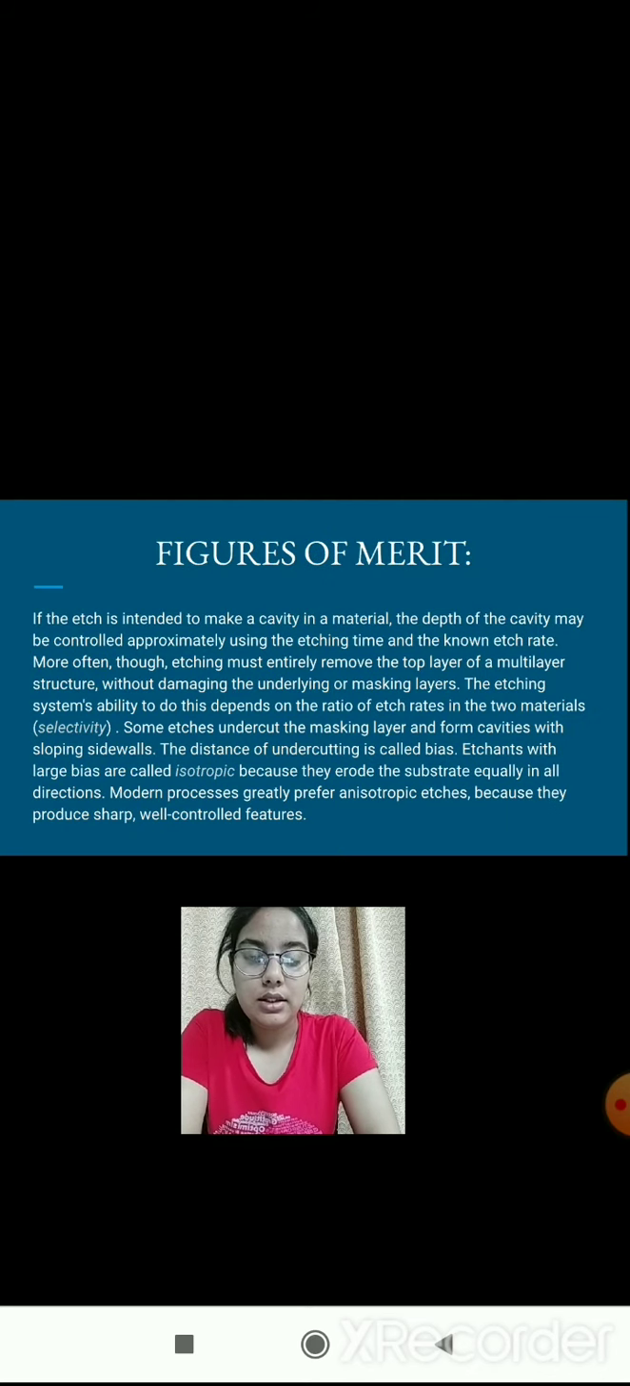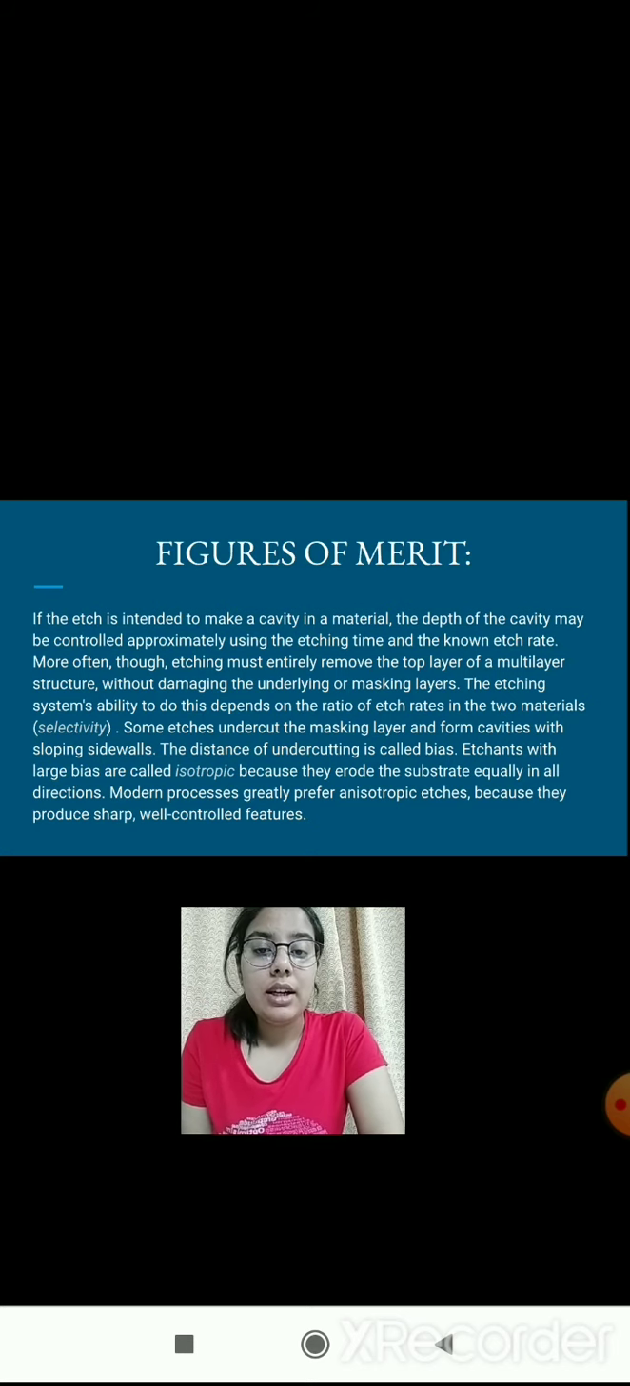Figures of merit. If we intend to make a cavity in a material, the depth can be controlled by using etching time and the known etch rate. More often though, etching must entirely remove the top layer of a multilayer structure without damaging the underlying or the masking layers. The ability of the system to do so is called selectivity, and this is one of the figures of merit.